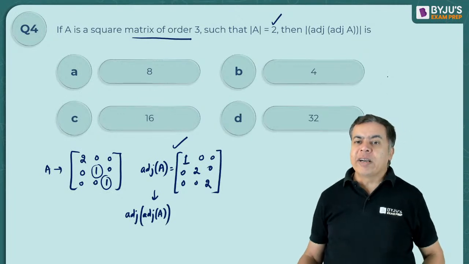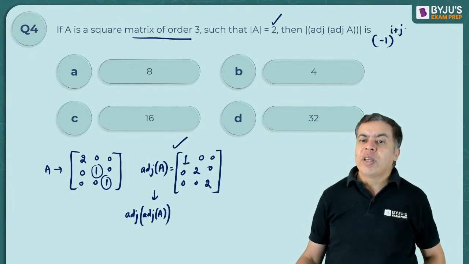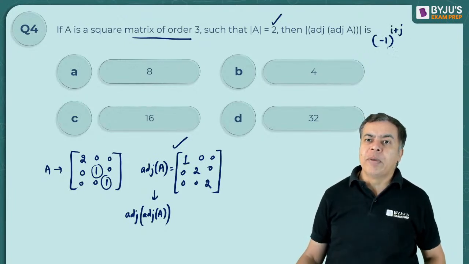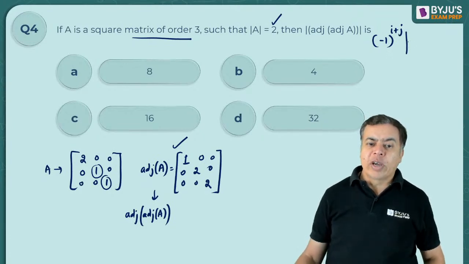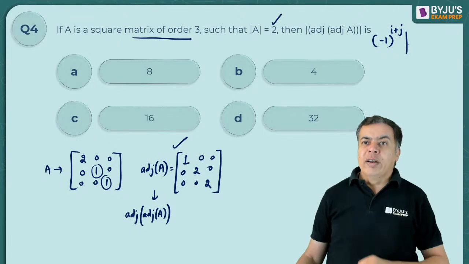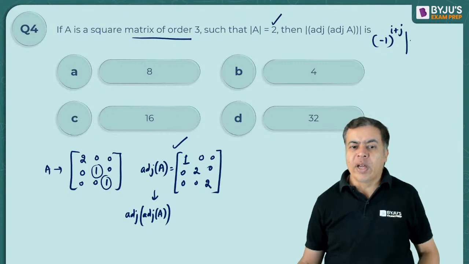You know the cofactor is minus 1 raised to the power row plus column, where i and j are the row number and column number, into the minor. AD has already calculated it, very good.